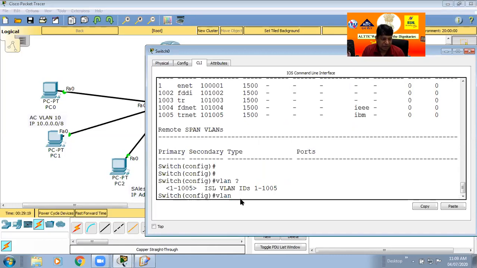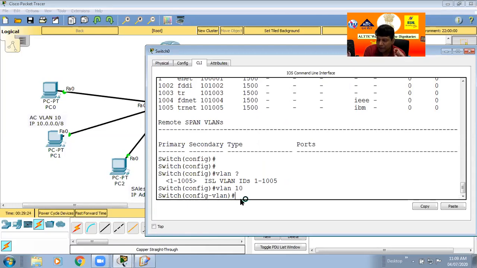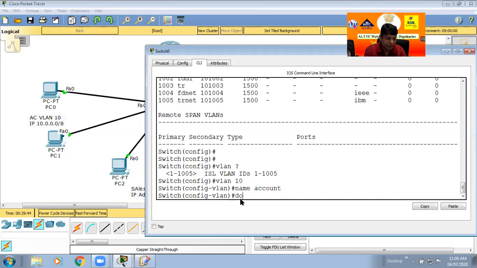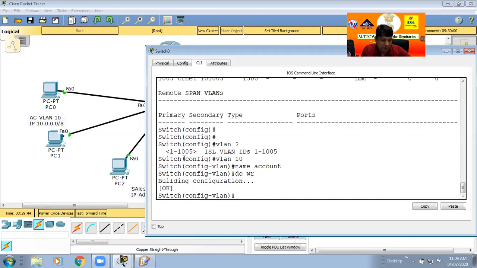So for the switch we type VLAN 10, just enter. By default, when you create VLAN 10, the VLAN is created in your switch. Very simple command. And definitely give it a name, otherwise with VLAN 10 alone, if I transfer it from my organization and anyone new comes here, we can't identify what VLAN 10 is. If I put the name account here, then definitely it is clear. So the meaning of this is that on the switch, you make VLAN 10. Okay. This is the name, account.